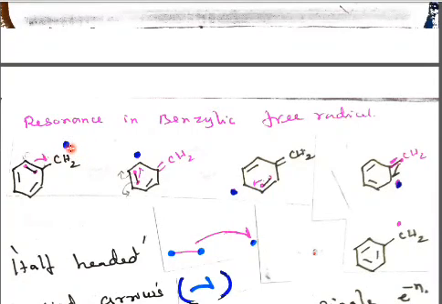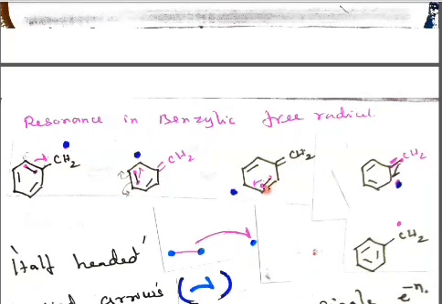When you see the benzylic group here, there is one free radical. Inside, there are 3 pi bonds. In one of the pi bonds, there are 2 electrons. Of these 2 electrons, only 1 electron goes and combines here. It acquires a double bond. This single electron is kept on top of this carbon as a free radical. Then again it comes to this carbon. This carbon is bonded, and a double bond contains 2 electrons. So half-headed means only 1 electron will go and combine here. It becomes a double bond. Here it got a double bond. Then this electron coming out of this carbon is the free radical.